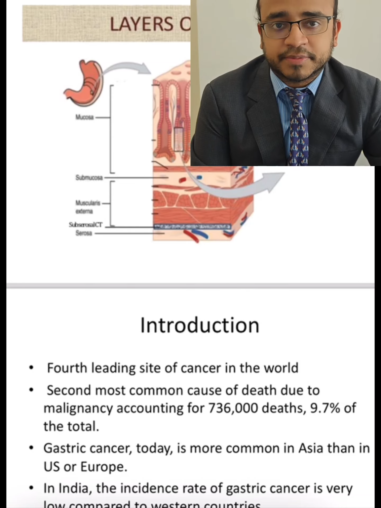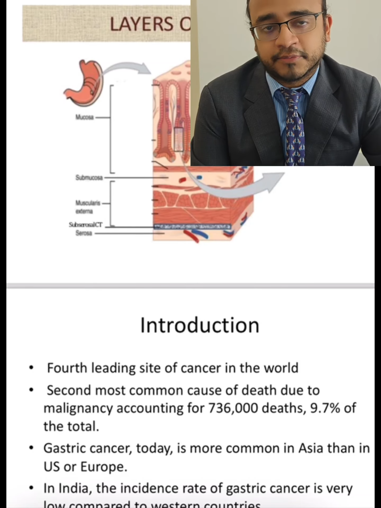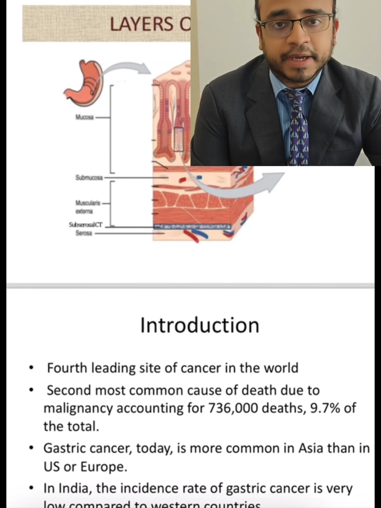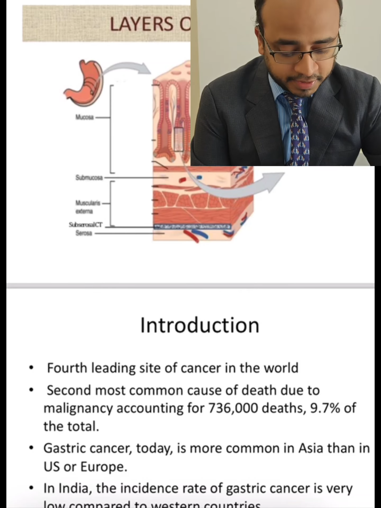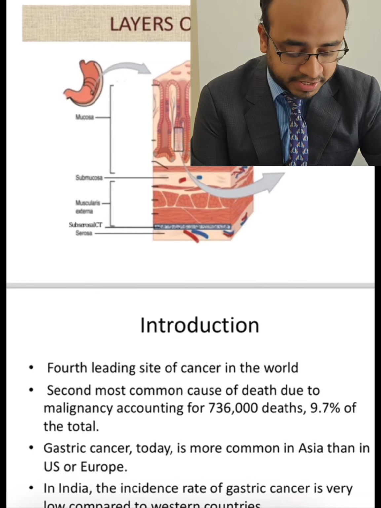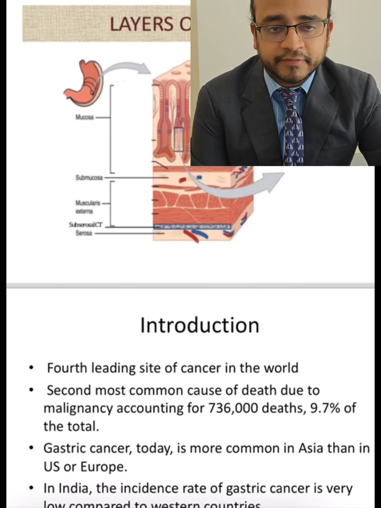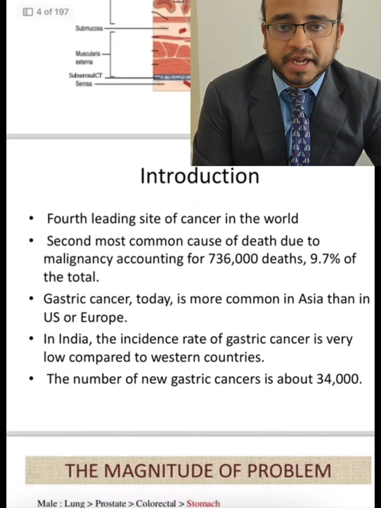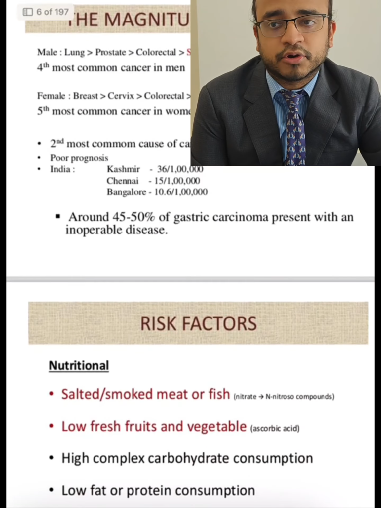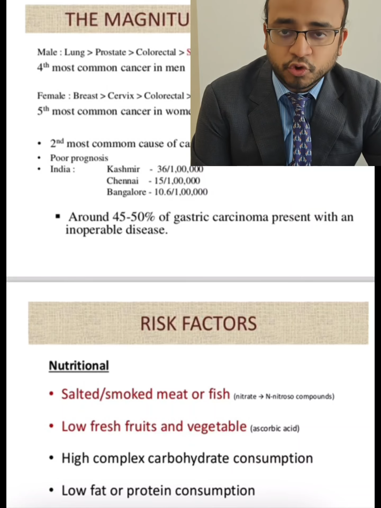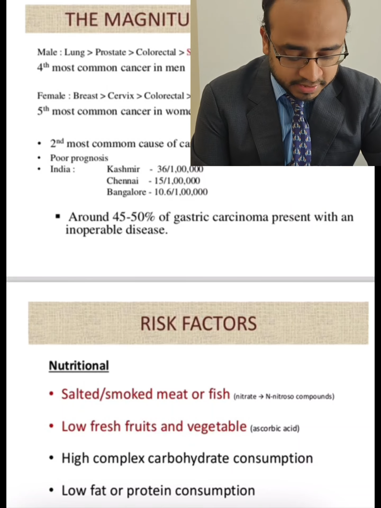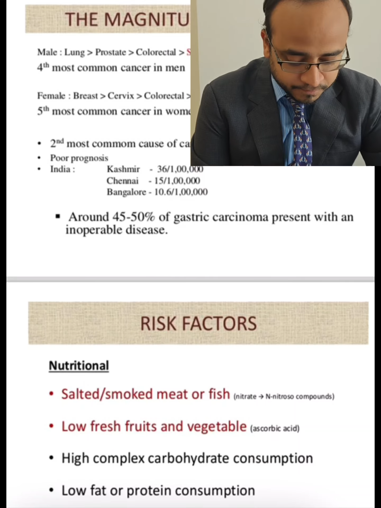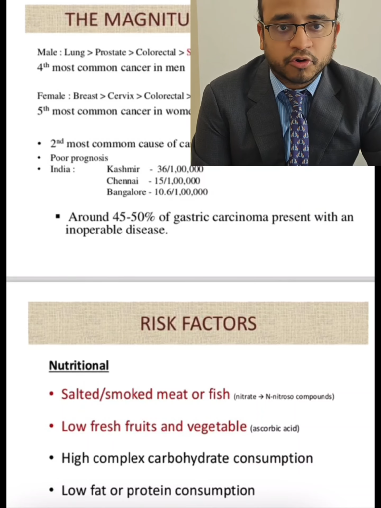Gastric cancer is the fourth most common cancer in the world, and the second most common cause of death due to malignancy. Today it is more common in Asia, and in India it is comparatively low as compared to the West. Among males, the most common cancer is lung, followed by prostate, colorectal cancer, and finally stomach. So it's the fourth most common, whereas in females the most common is breast, then cervix, colorectal, lung, stomach. So in females it is the fifth most common, and overall it has a poor prognosis.